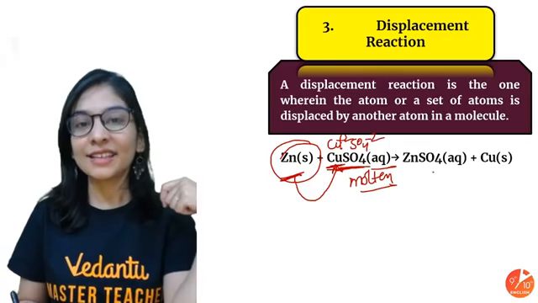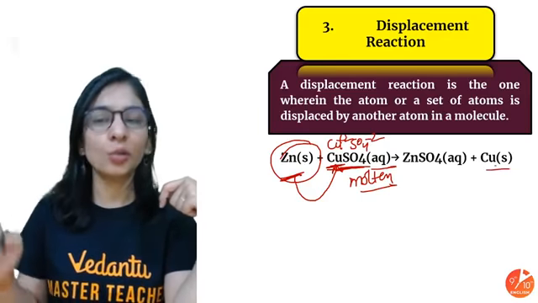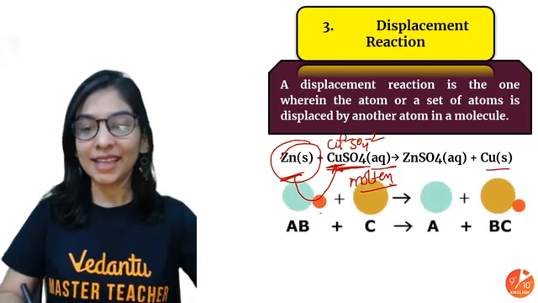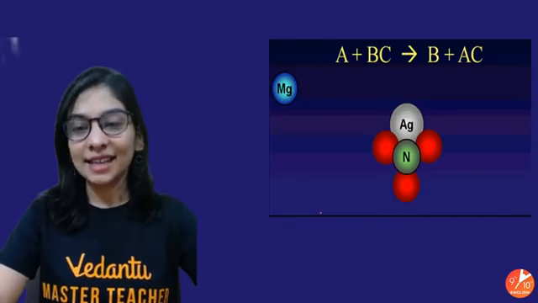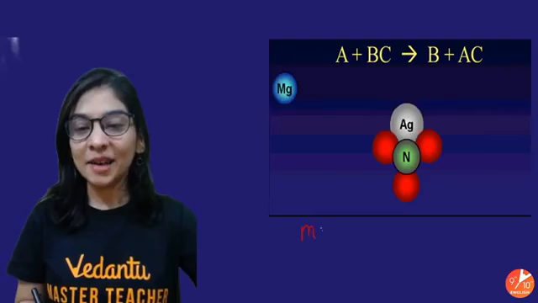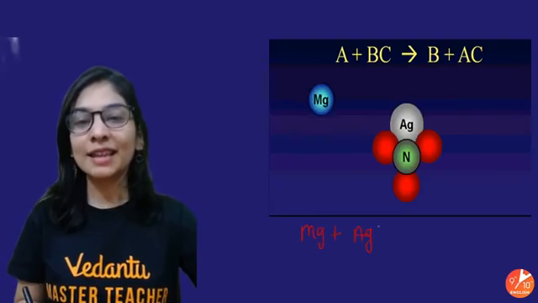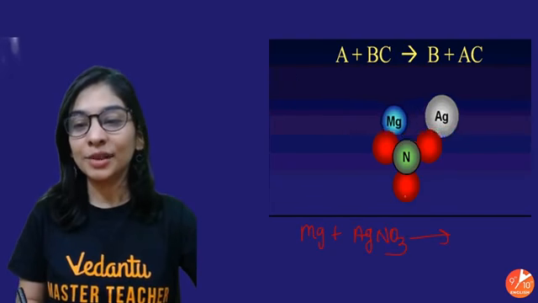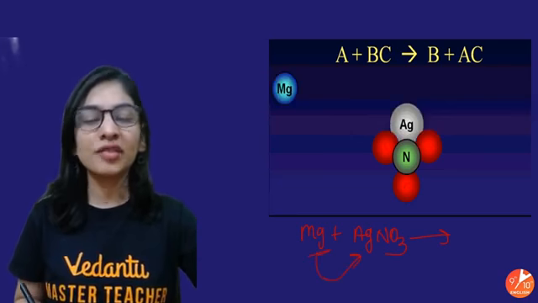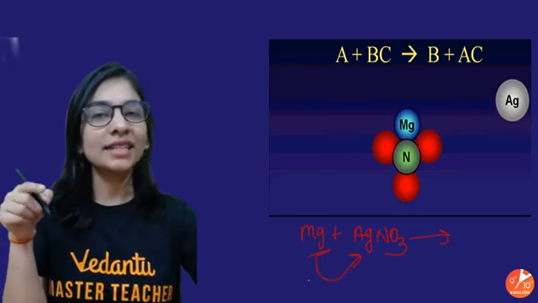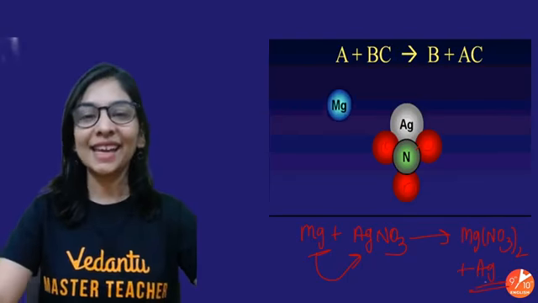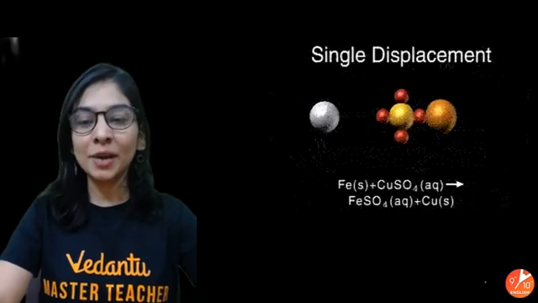So zinc is like, I am displacing copper, copper, be a loner, and you got zinc sulfate, a metal salt, and again one metal in the free form. I'll show you. See that example in front of you. Magnesium I have combined with what? Silver nitrate, AgNO3. Magnesium is like, I am more reactive than you, silver. Go, I will take this position. You got magnesium nitrate and poor silver. Loner silver is free. So this is your single displacement. I hope it makes sense.